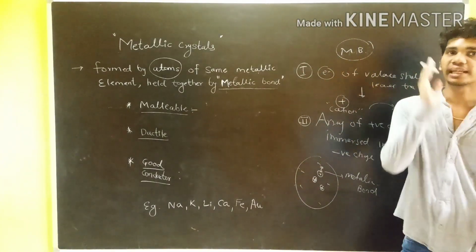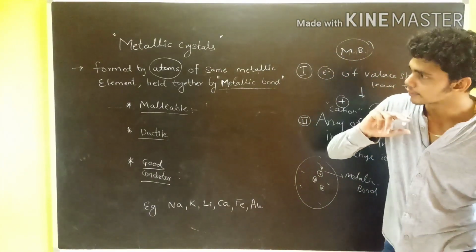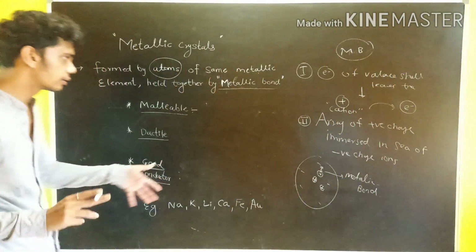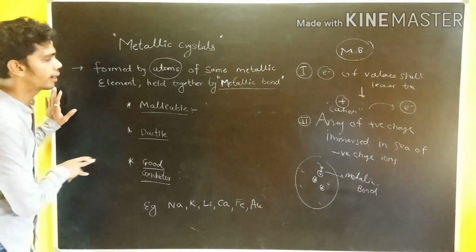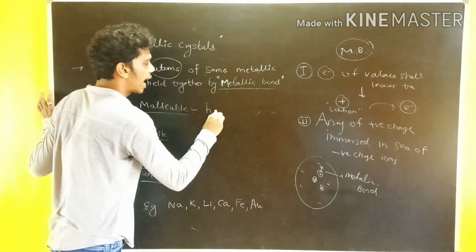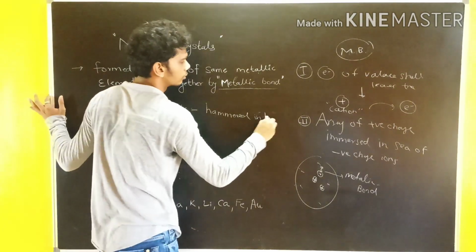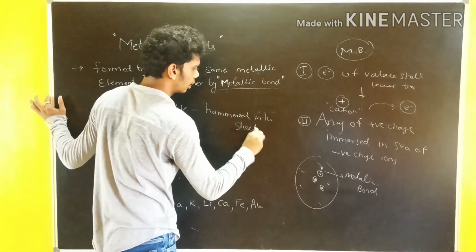Now let's talk about the characteristics of the metallic crystal. First is malleability. We have already done this, but we are just talking about it in a simple manner. Malleability is nothing but being hammered into sheets. Correct.